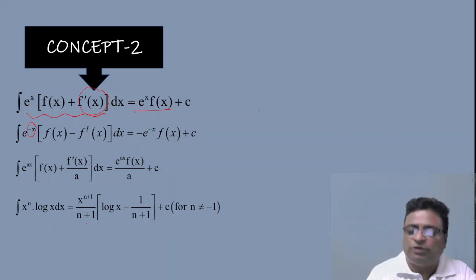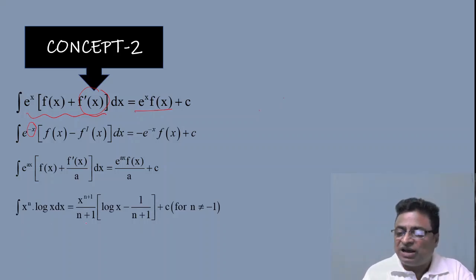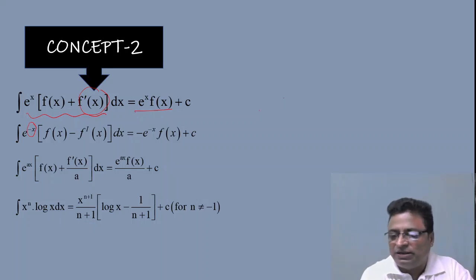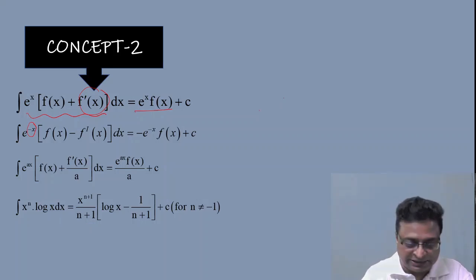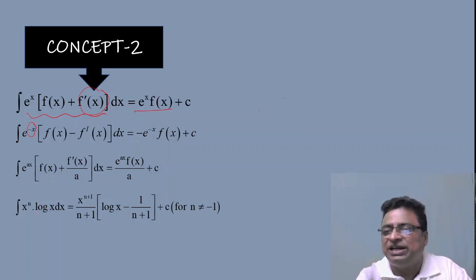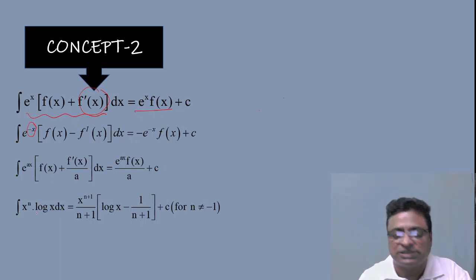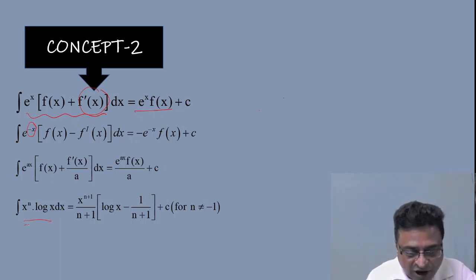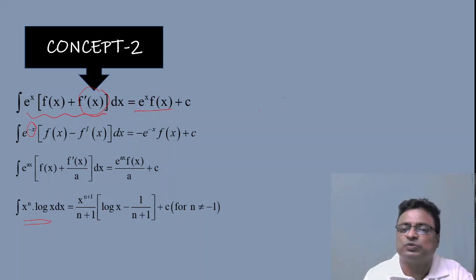Now coming to another one. Integration of x power n into log x. I have explained all the cases other than this, because there I explained x power n into sin ax or cos ax or e power ax. Suppose x power n into log x is there, you can write a direct answer like this: x power n plus 1 by n plus 1 into log x minus 1 by n plus 1, plus c.